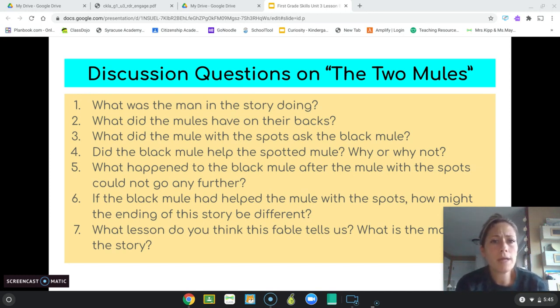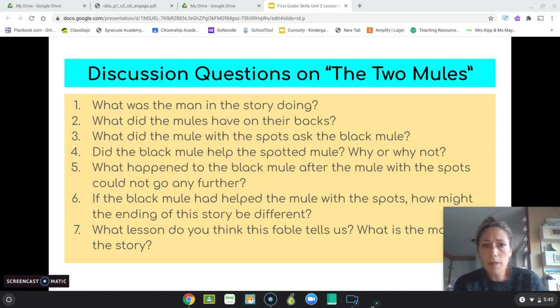Did the black mule help the spotted mule? He did not help him. He said, I have 5 packs and you have 5 packs. That's fair. So, no, he did not offer to help, even take 1 pack off of the spotted mule to help him out.